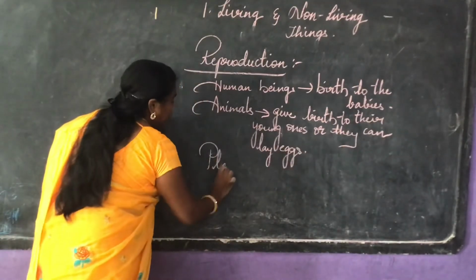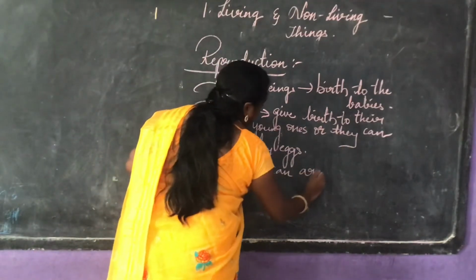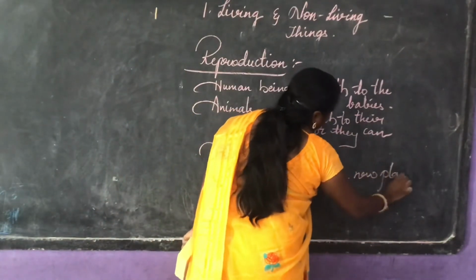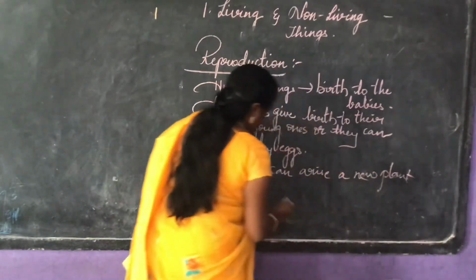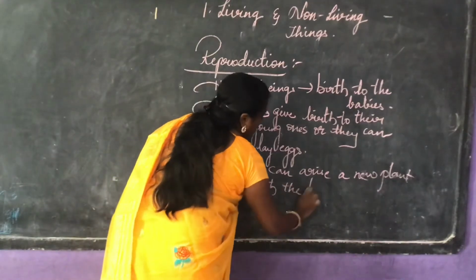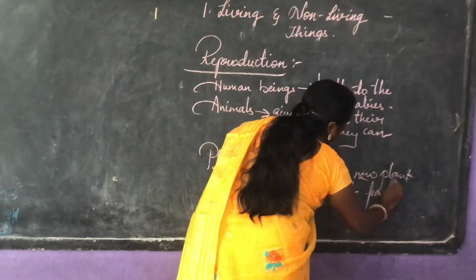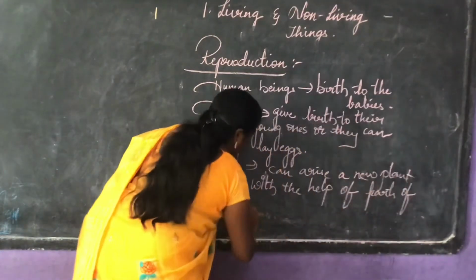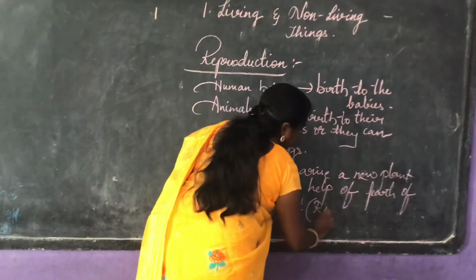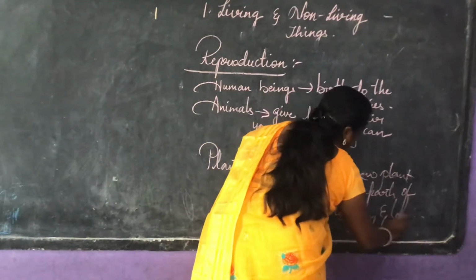Whereas plants can arise a new plant with the help of parts of the plant, by roots, stem and leaves.